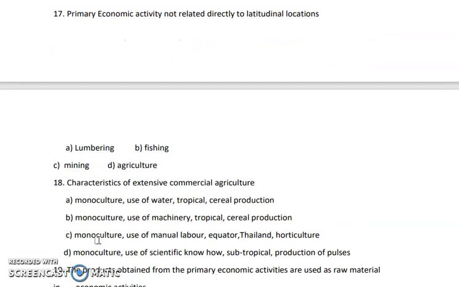Next question. Primary economic activity not related directly to the latitudinal location.